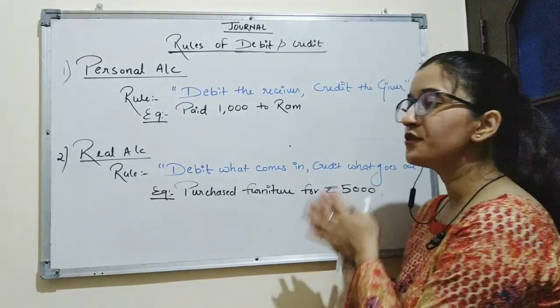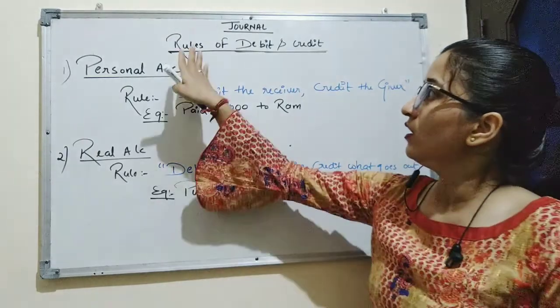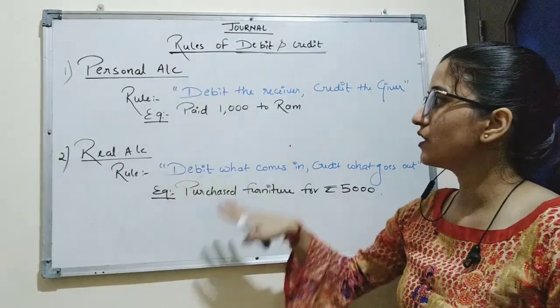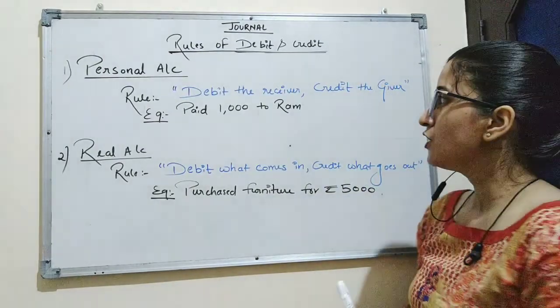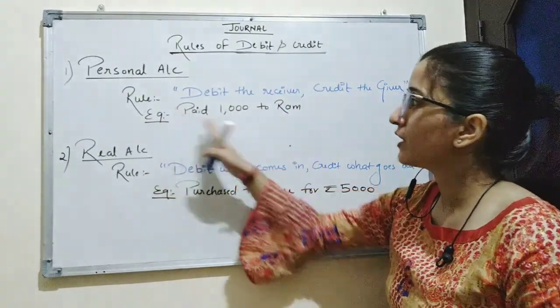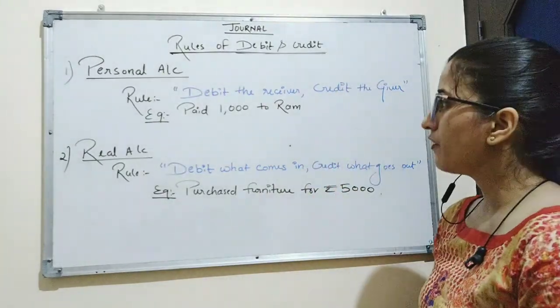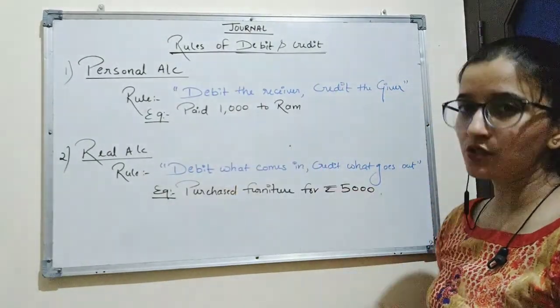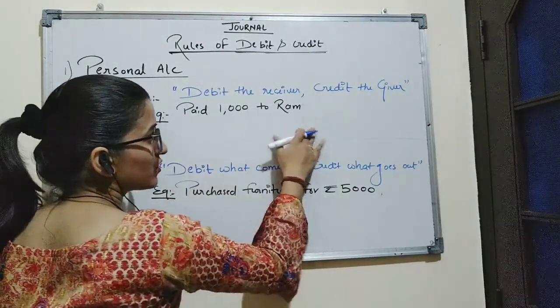Now here are the rules of debit and credit for different accounts. The rule of personal account is debit the receiver and credit the giver. So here we have to debit the account of the receiver and credit the account of the giver. For example, paid 1000 to Ram. In this transaction, we have paid 1000 to Ram.